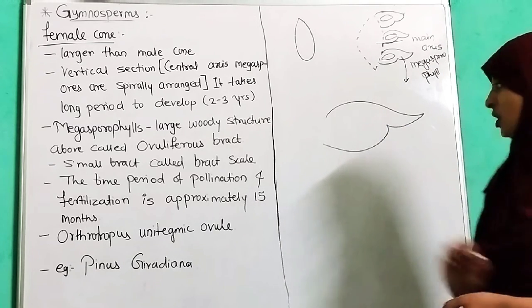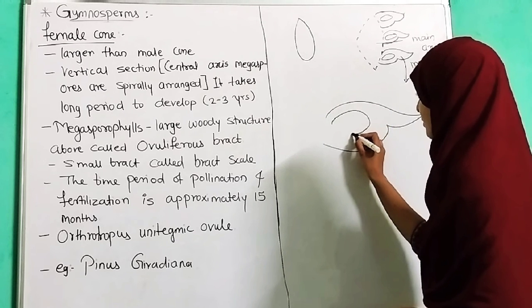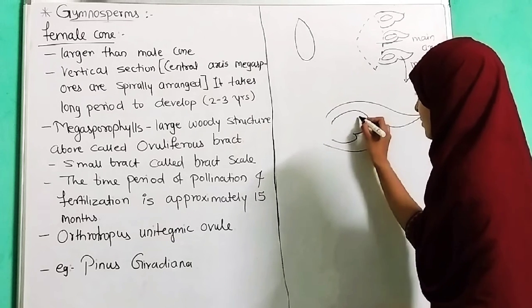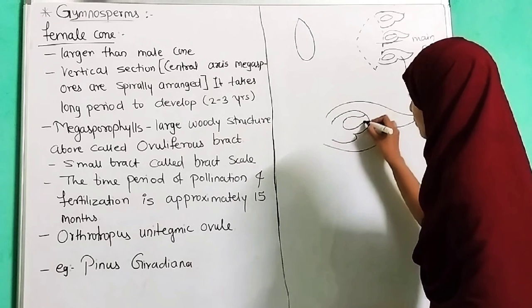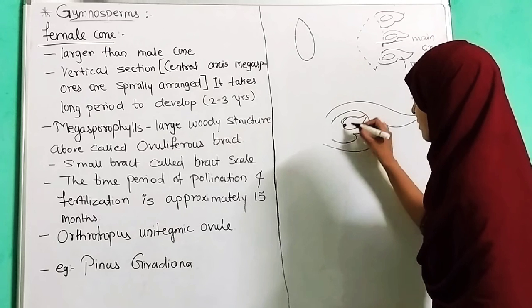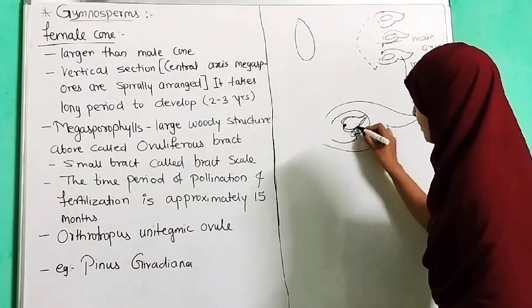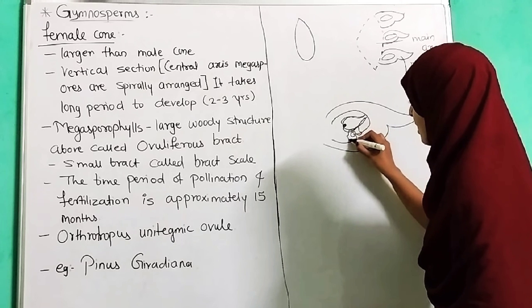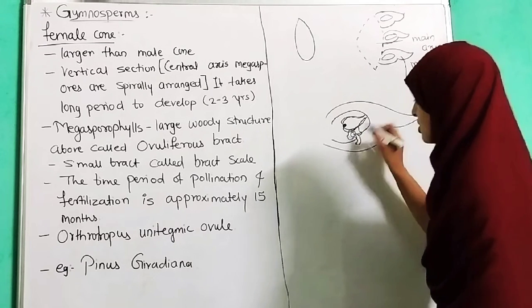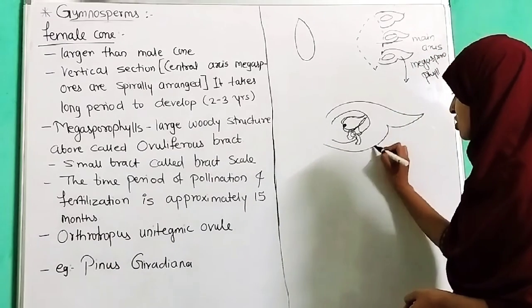Here is the ovary structure, and here the pollen grain is going to come and get fertilized after 15 months. Okay, so this is the structure.